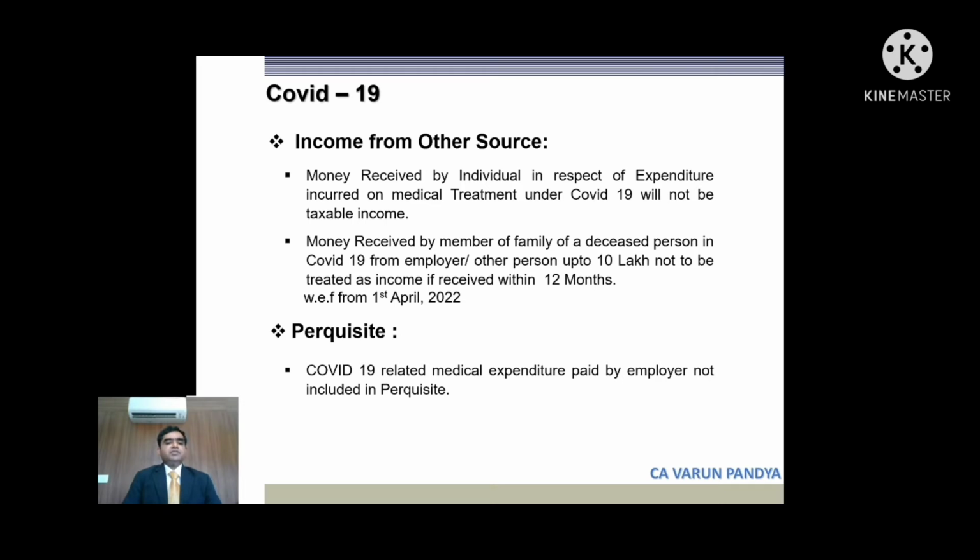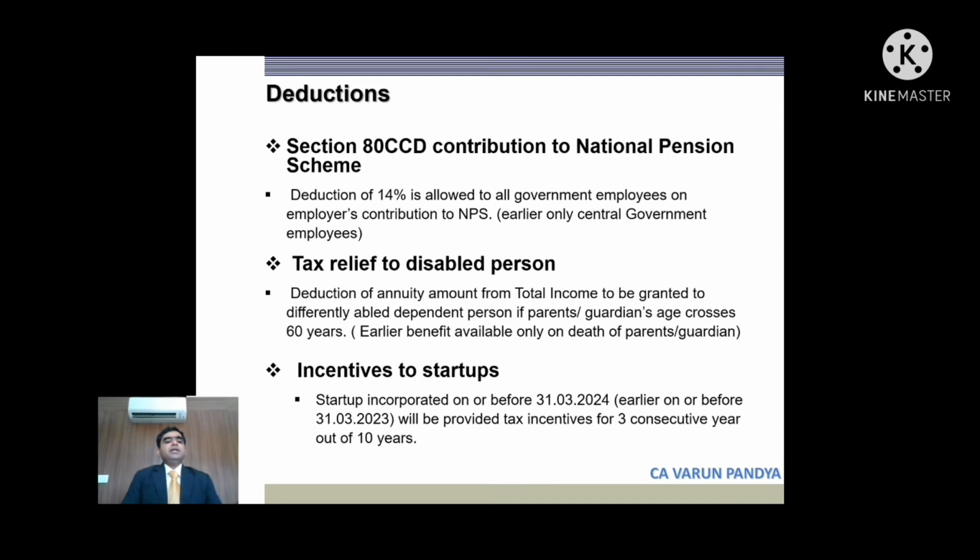So there is certain relief for COVID-19. Money received by any person in respect of expenditure incurred on medical treatment under COVID will be exempt. Money received by family members of a person who has died because of COVID, from the employer or any other person, up to 10 lakhs will not be treated as income. The condition is that it must be received within 12 months of the death of the person. Also, COVID-related medical expenditure, if reimbursed by the employer, will not be taxable as perquisite in the hands of the employee. Okay, so we'll move on to the next one.